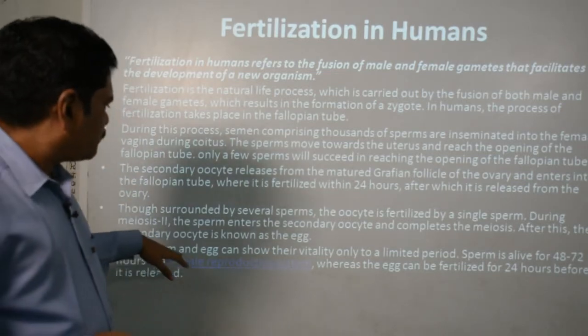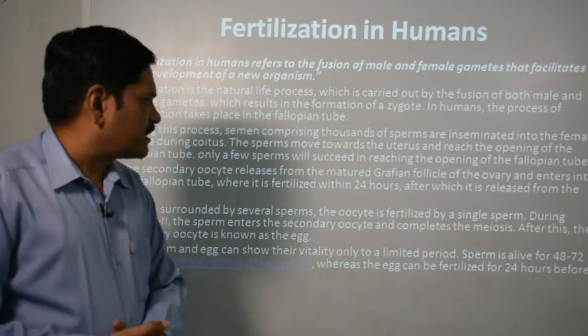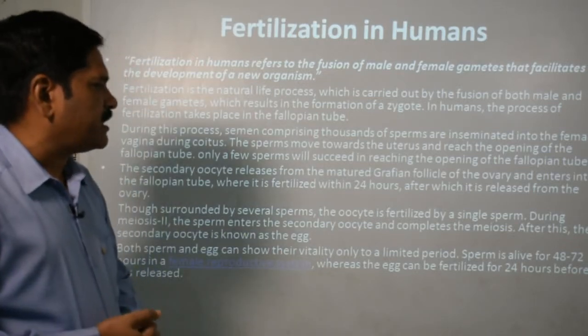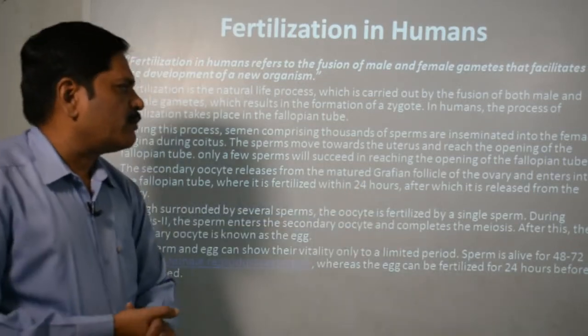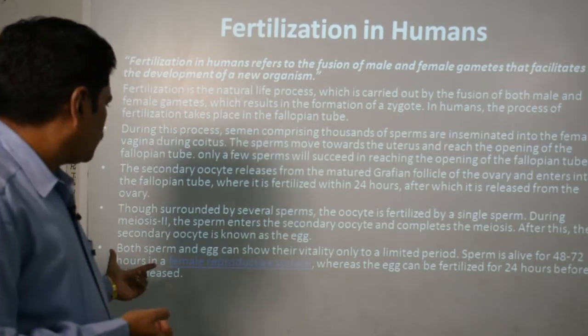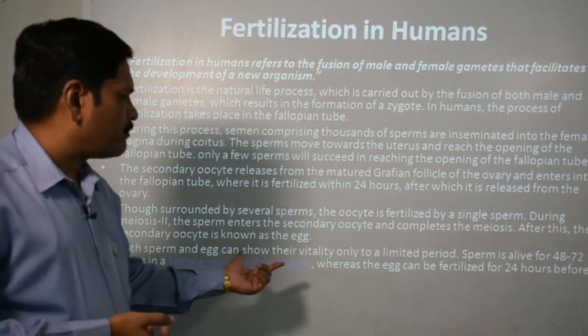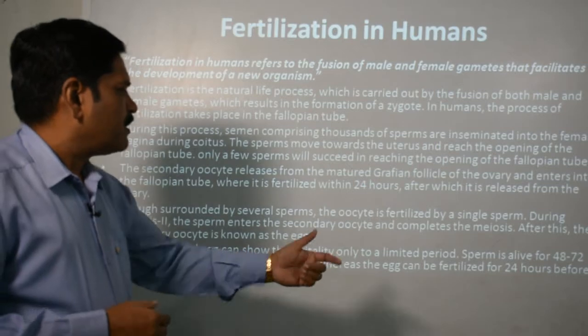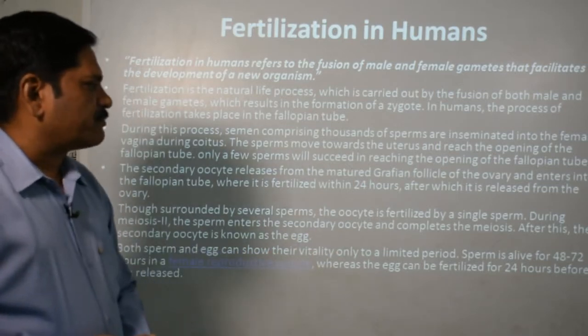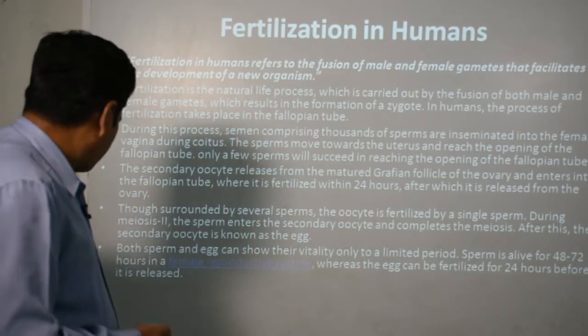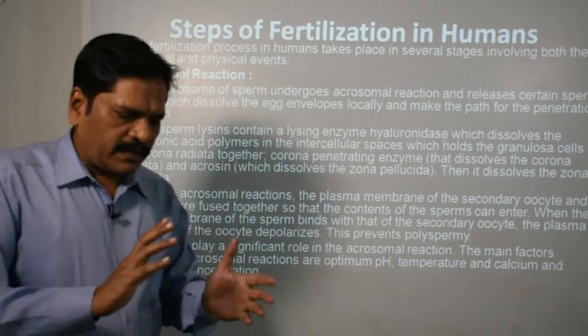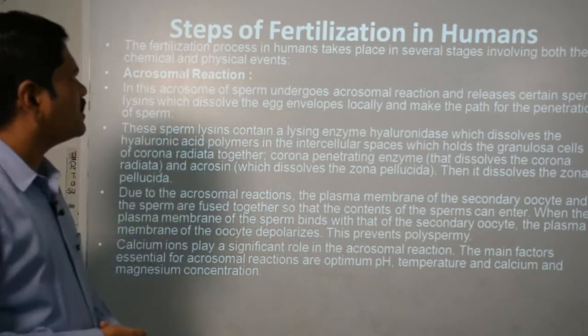Now both sperm and egg can show their vitality only for a limited period. Sperm is alive for nearly 48 to 72 hours, okay, in the female reproductive system, whereas the egg can be fertilized for 24 hours after it is released, okay. So there is a different short period for each.